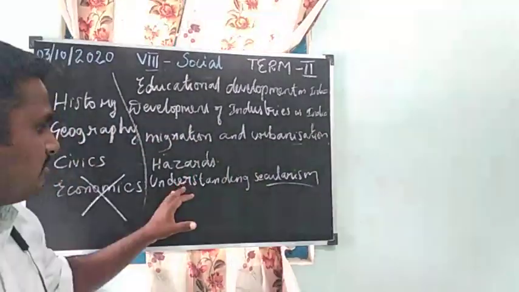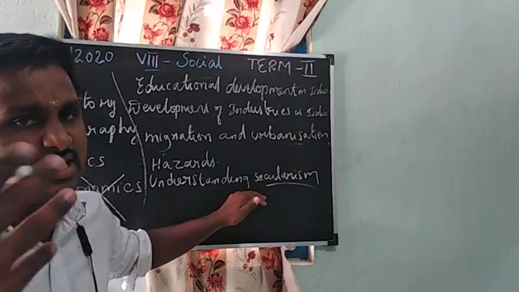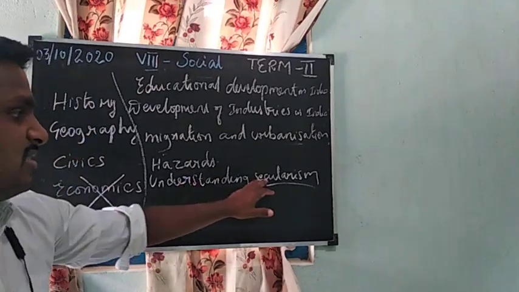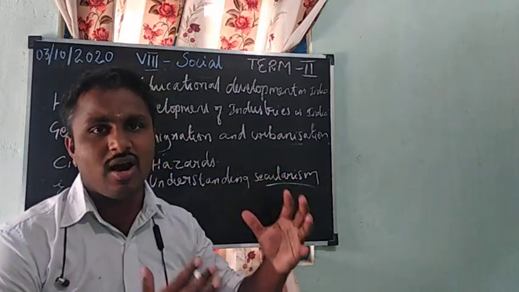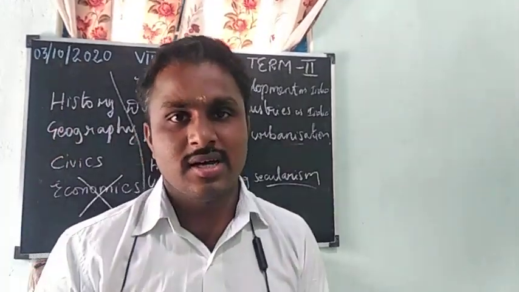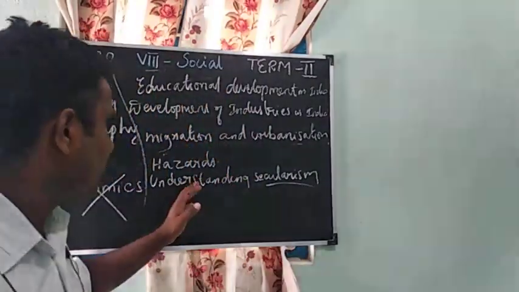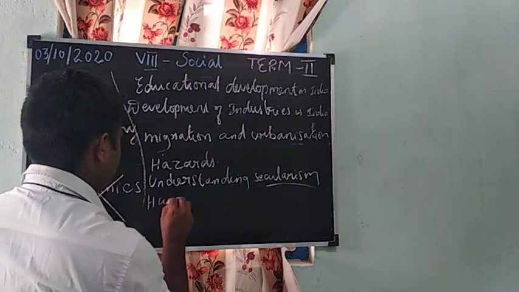So that we are treating all equal. Our government is treating all the religions equal, so it is called secularism. India is a secular country. All are equal in our constitution. All are equal in our country. So in this class I am going to learn understanding secularism. Next one is human rights and UNO.